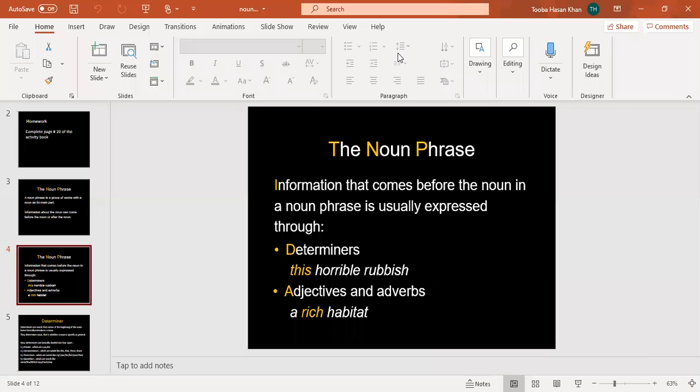Information that comes before the noun in a noun phrase is usually expressed through determiners. For example, this horrible rubbish, the word this is the determiner. Adjectives and adverbs, for example, a rich habitat.